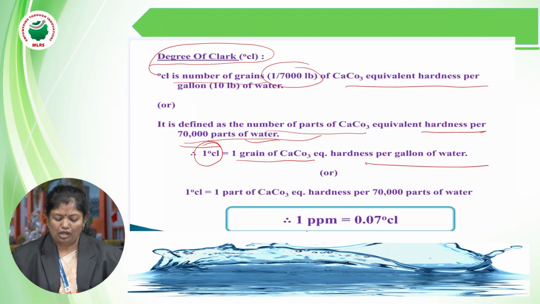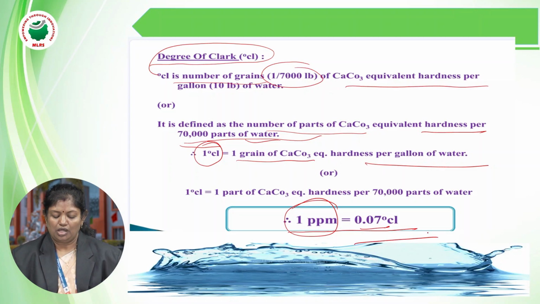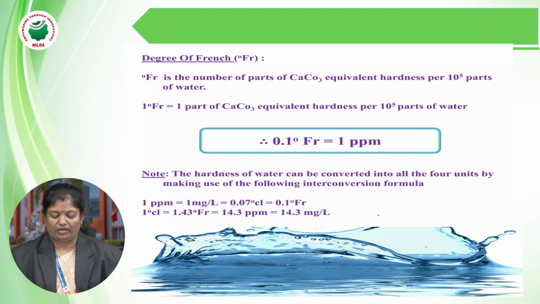So finally, we'll discuss all those relations also. 1 ppm is equal to 0.07 degree Clerk, and 1 ppm is equal to 1 milligram per liter. So 1 ppm is equal to 1 milligram per liter, which is equal to 0.07 degree Clerk. So this is the 1 ppm equivalent.